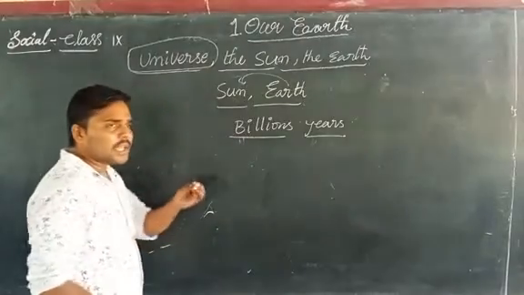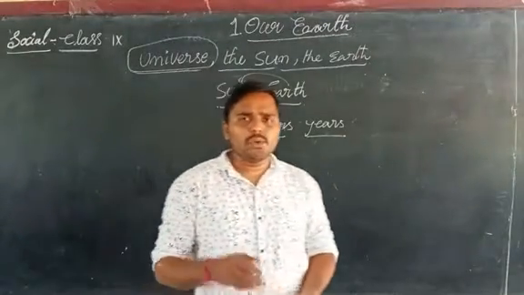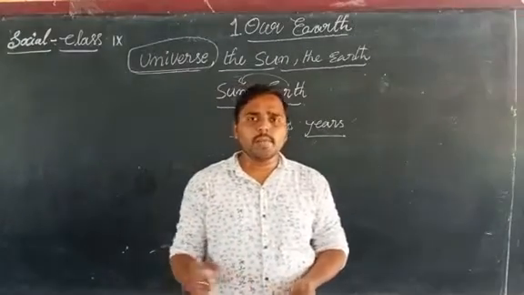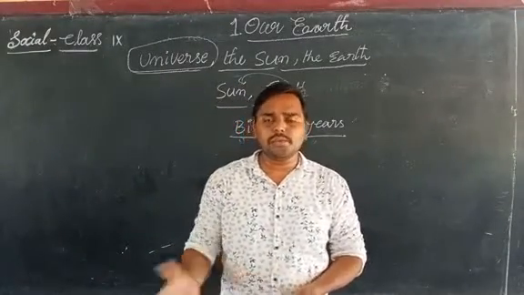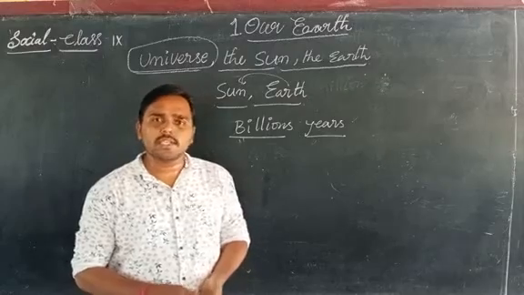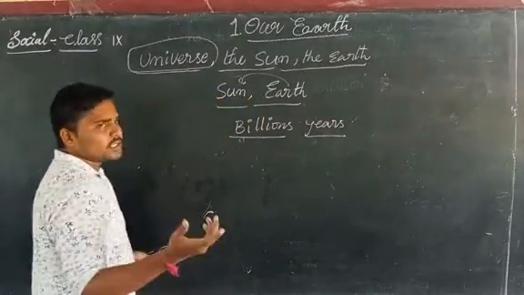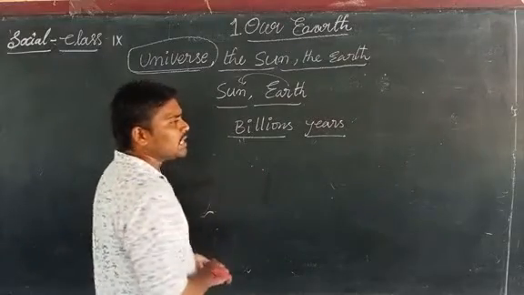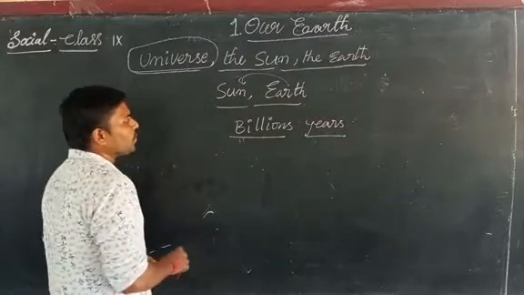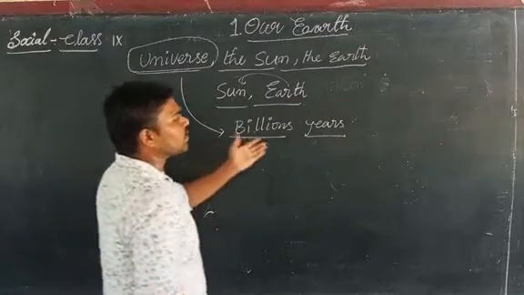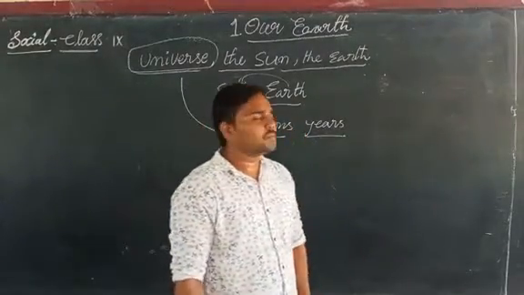The changes which we see on the earth happen very quickly. If you see the change of day and night, or seasonal changes, we see them very quickly. But if you see the changes in the space, in the universe, it takes billions of years to change.